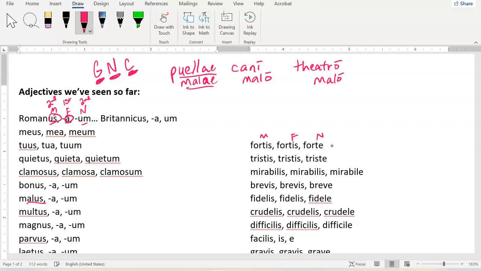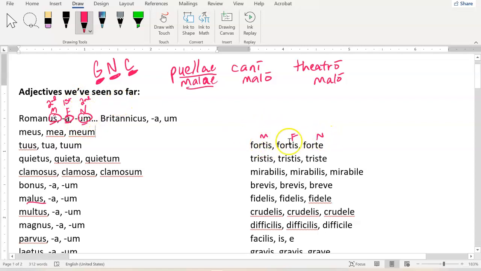That looks like a second declension ending. That looks like a second declension ending. That's just where their endings come from. So we can call them first/second declension adjectives, or some people like to call them 2-1-2 adjectives, borrowing their masculine endings from the second declension, their feminine endings from the first declension, and their neuter endings from the neuter second declension.